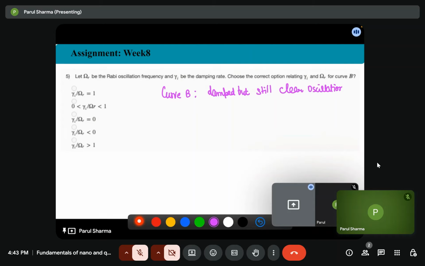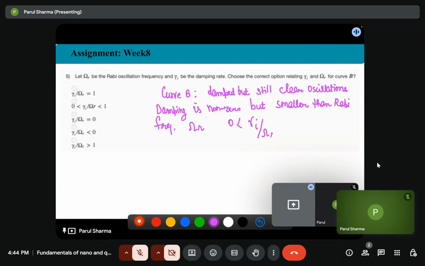In the underdamped region, damping is non-zero, that is gamma I is non-zero, but smaller than the Rabi frequency omega r. So the condition is gamma I by omega r is not equal to 0, not equal to 1, so it's in the range between 0 and 1.